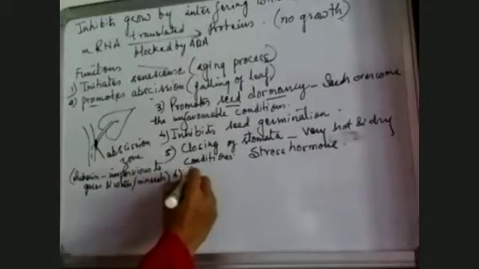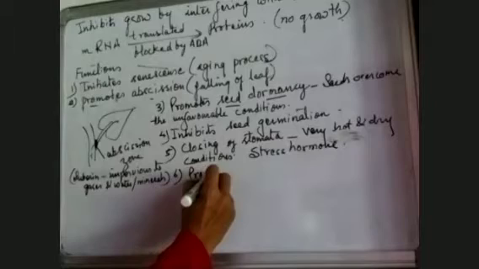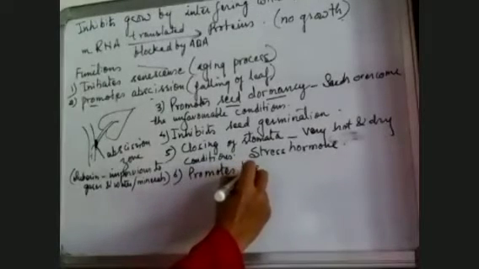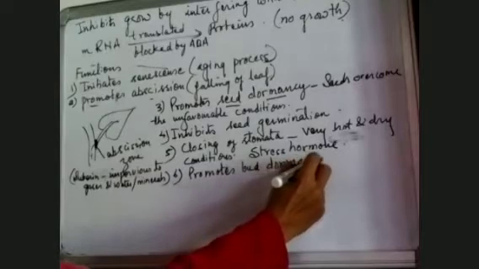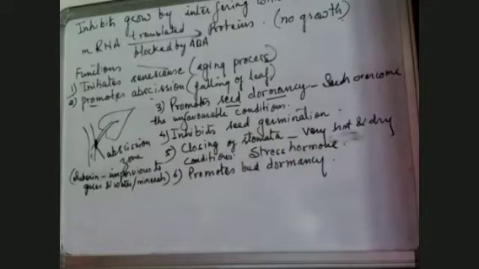At the same time, this hormone also promotes bud dormancy. That means the buds remain in the hidden form. They do not bloom under the action of this hormone, and they are protected. So these are the functions of the hormone which we were studying, that is ABA, abscisic acid.